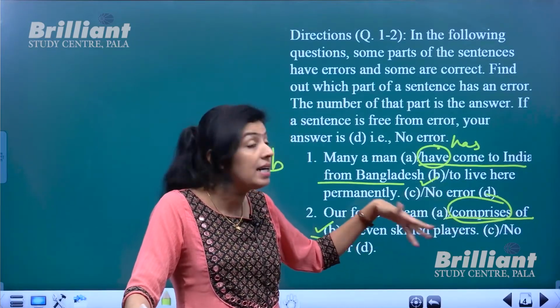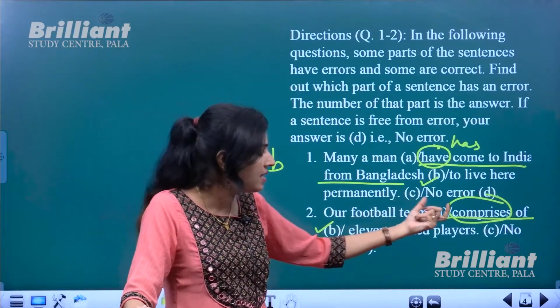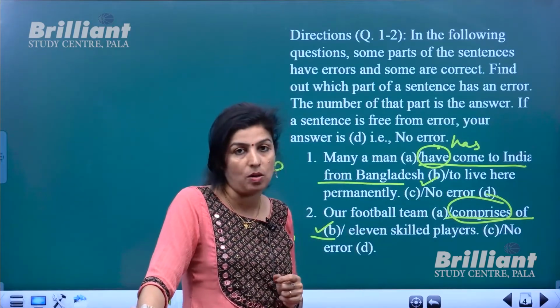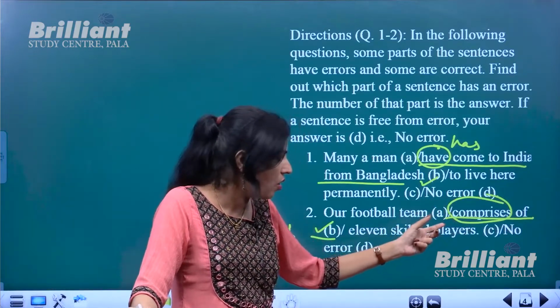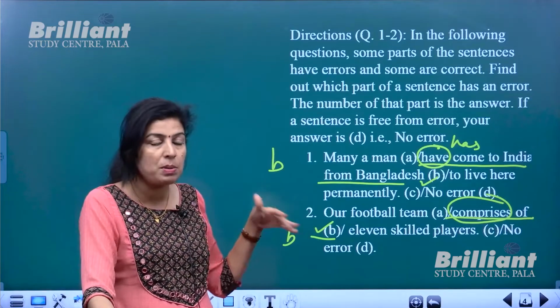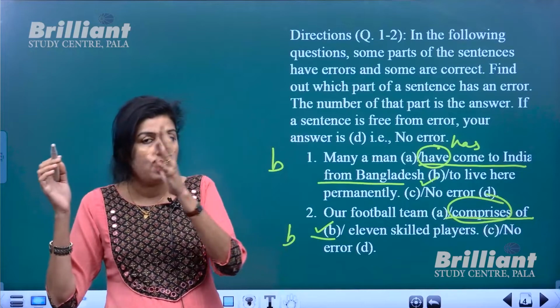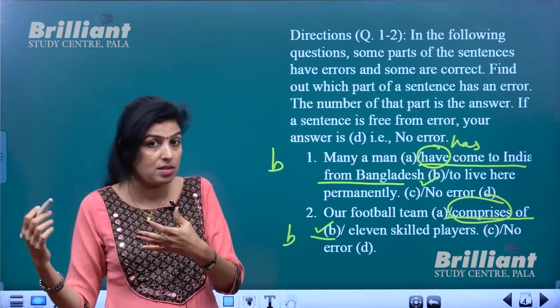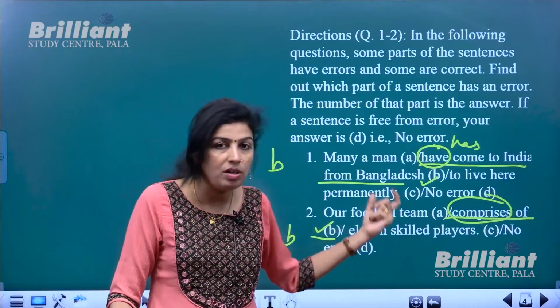Instead it should be consists of. A football team consists of, not comprises of. When we speak about members or human beings, like a family, our family consists of, not comprises of. Likewise, the team consists of, not comprises of.